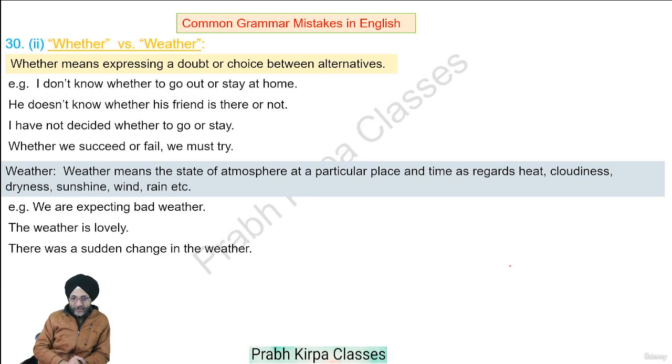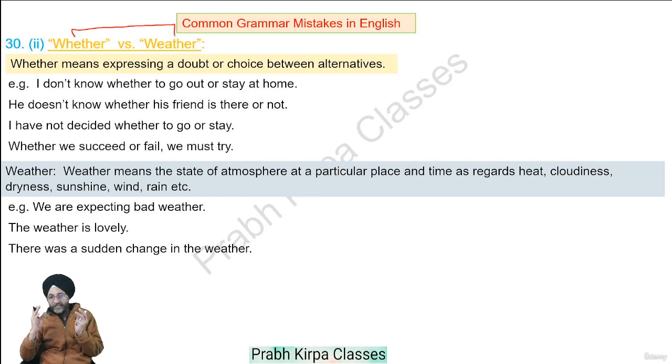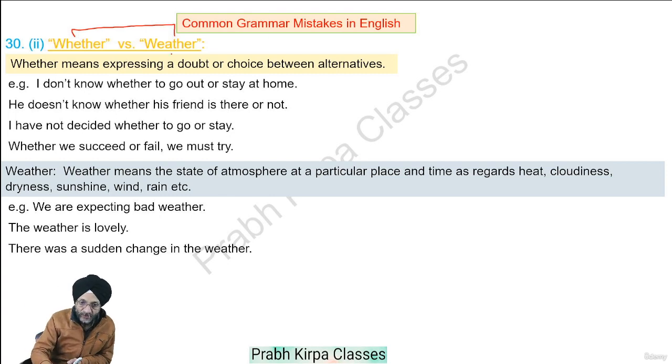Sometimes when we use the word weather, it may resemble the same when we are speaking. Weather is too hot, weather is too good. But when we write the same, we may get confused whether we are to use this whether or this weather. Let us understand the same.